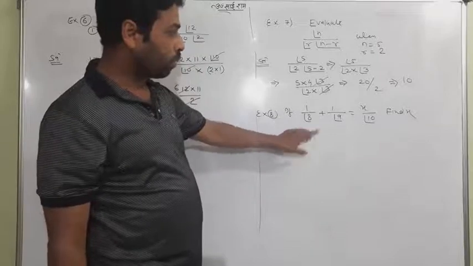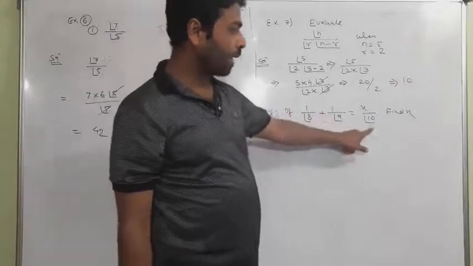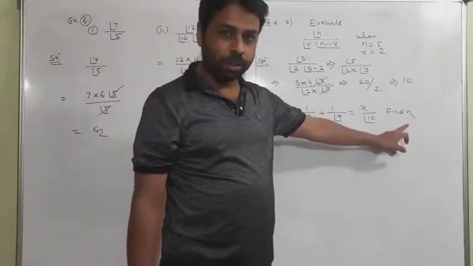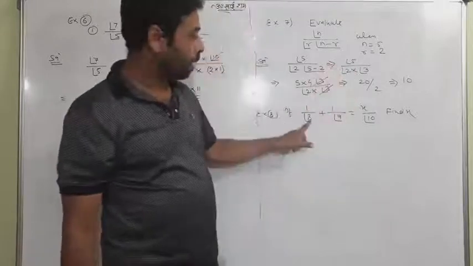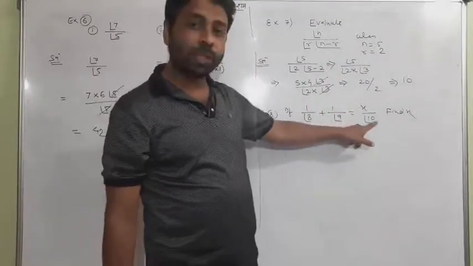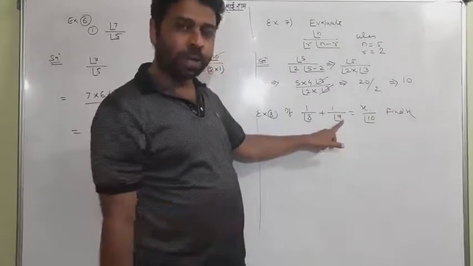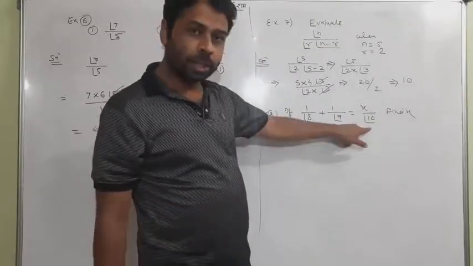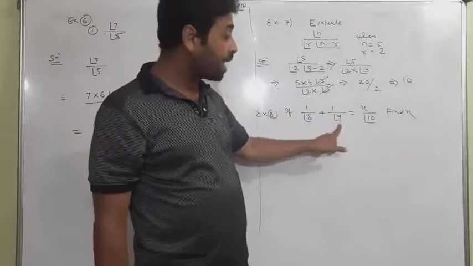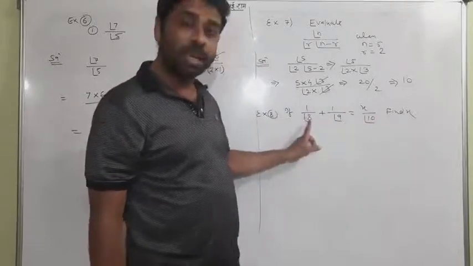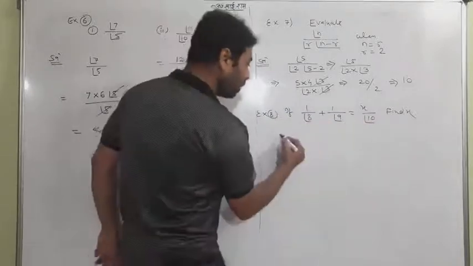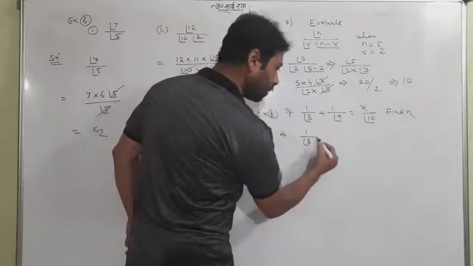What about that question? 1 by 8 factorial, 1 by 9 factorial, x by 10 factorial. You want to find the value of x. I'll tell you one very good method. This is 8, this is 9, this is 10. Which is the smaller one? 8. So which are greater than 8? 9 and 10. So I will open 9 as well as 10 until 8 comes.